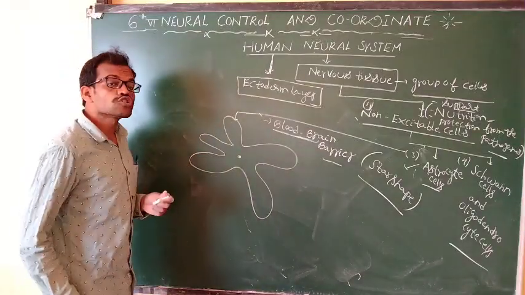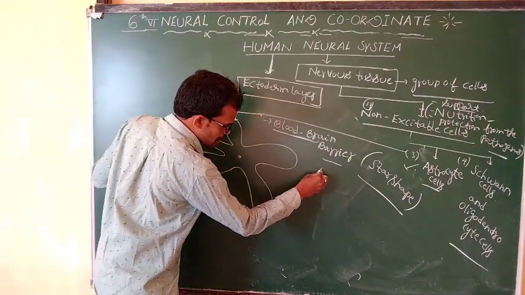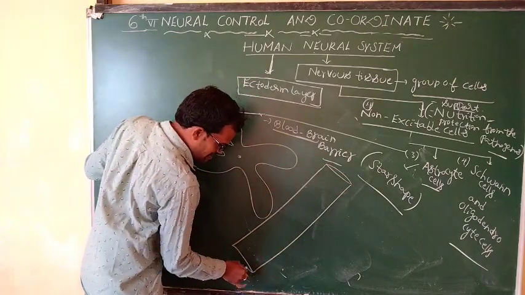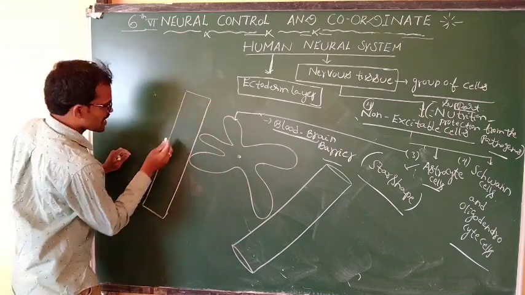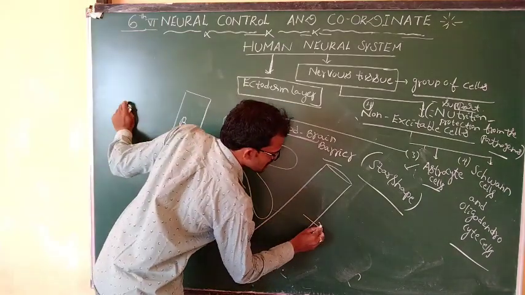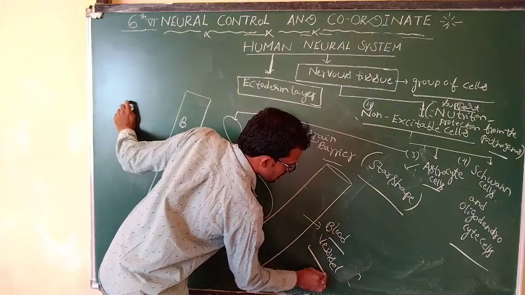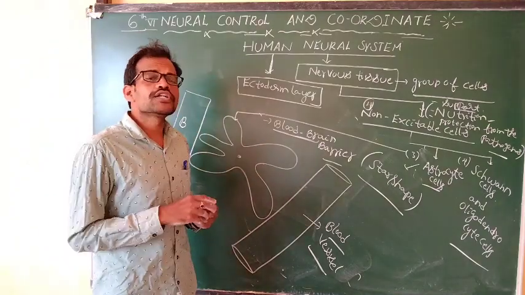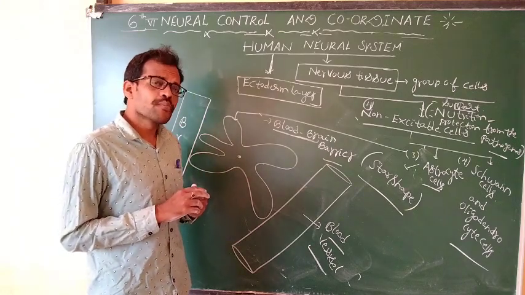If you observe the astrocyte cells, these cells are located between the blood vessel and the brain.